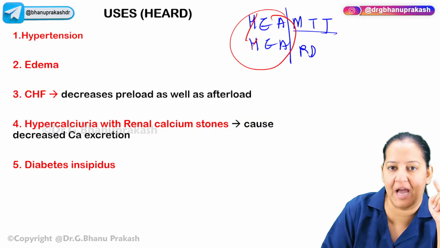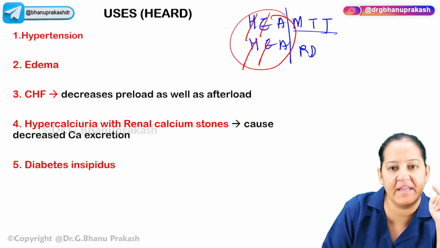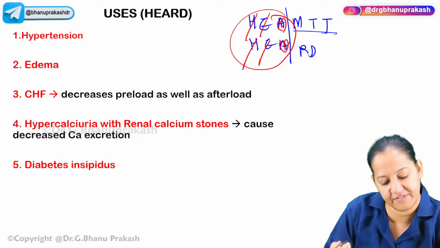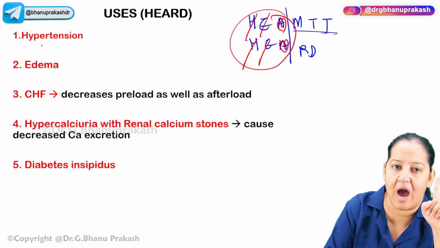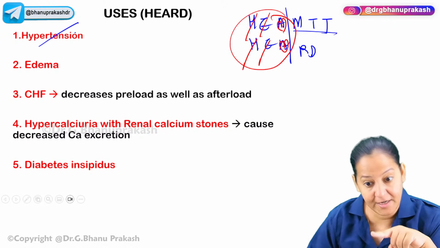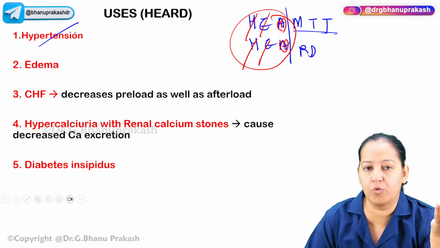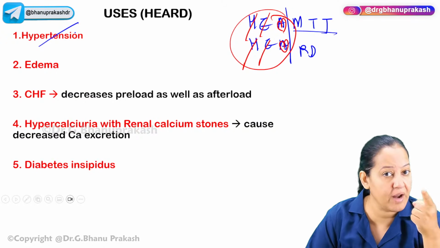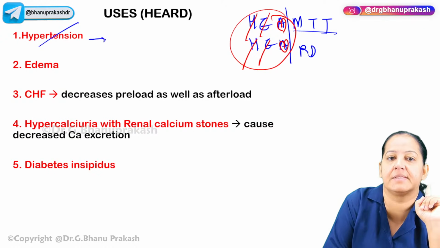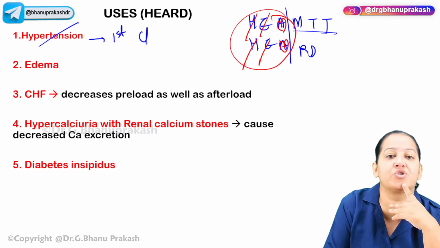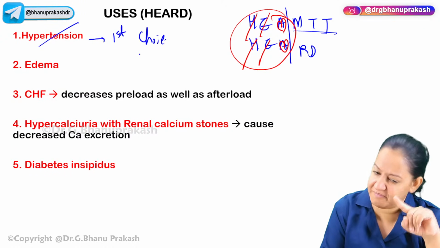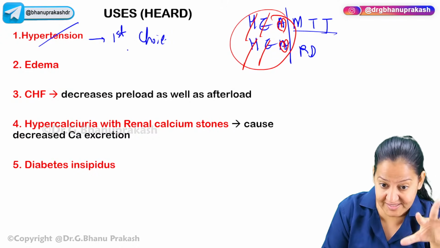So here also H is hypertension, E is edema, and A we will make heart, congestive heart failure. The first three are the same actually. In hypertension you can use thiazide also, loop also, but thiazides are the better ones. If thiazide is not responding, then go for loop. So thiazide is the first choice for hypertension. Among the diuretics, they are the first choice for hypertension. We can use loop also if they are resistant to the thiazide.